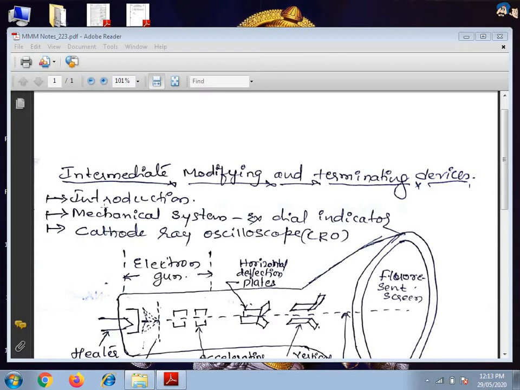For example, if you take a mechanical system, we'll see afterwards in the introduction itself. The output of the first stage has to be modified before it becomes usable and satisfactory to drive the third stage devices such as indicator, recorder, data processing elements, or control elements.